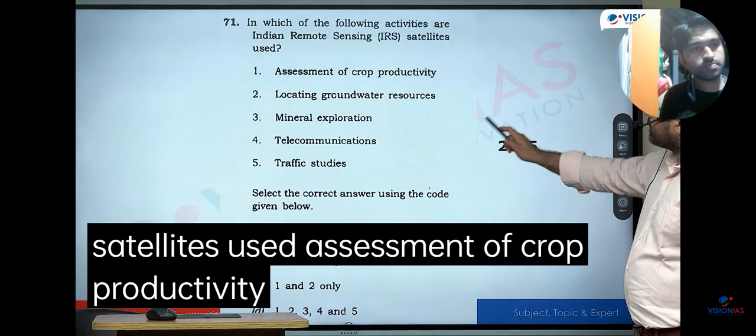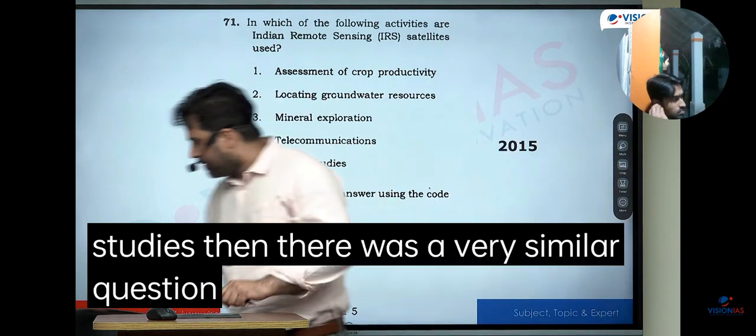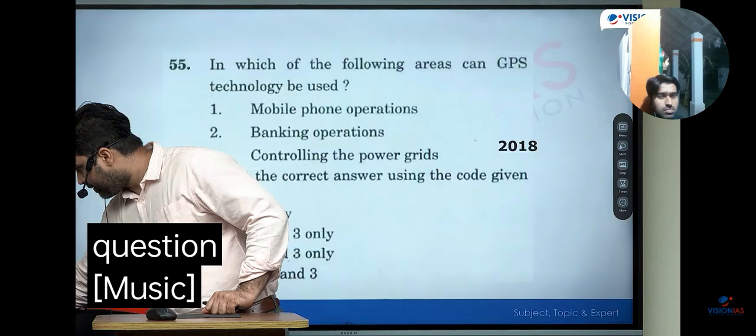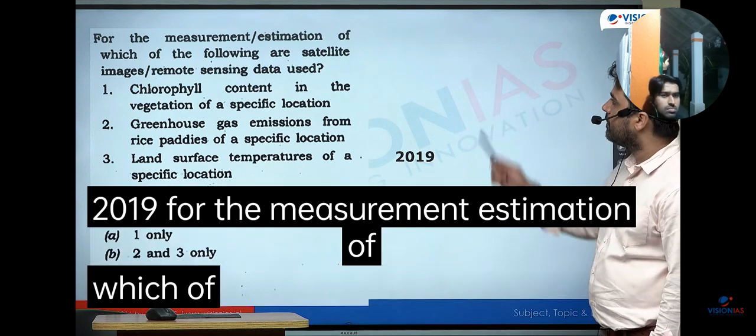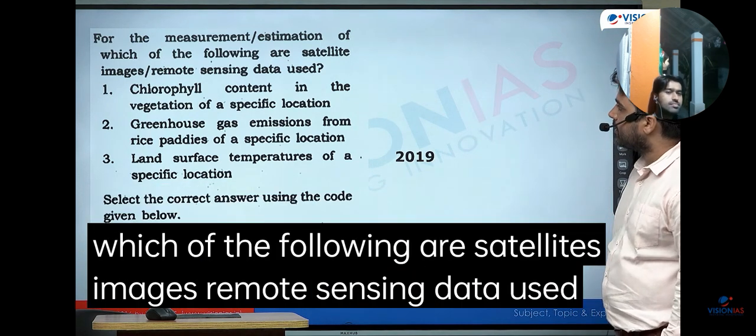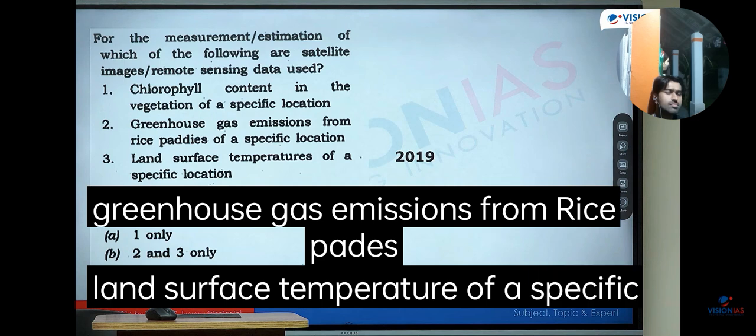Crop productivity, locating groundwater resources, mineral exploration, telecommunication, traffic studies. And then there was a very similar question in 2019: for the measurement or estimation of which of the following are satellite images, remote sensing data used? Chlorophyll content in vegetation, greenhouse gas emissions from rice paddies, land surface temperature of a specific location.